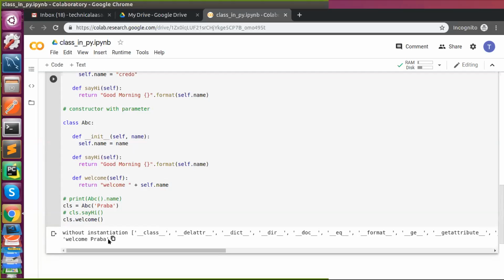Clear? So shall we move on to the next topic, or do you want me to repeat once again? Is that fine? Clear with constructors? Any doubts?